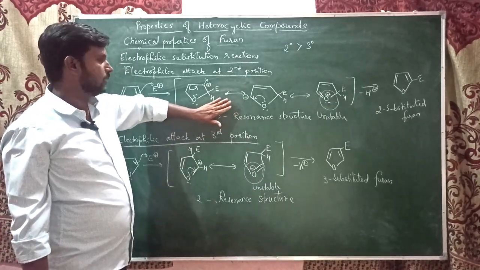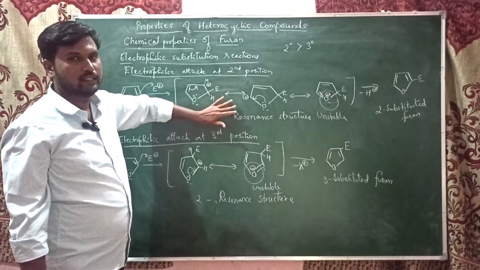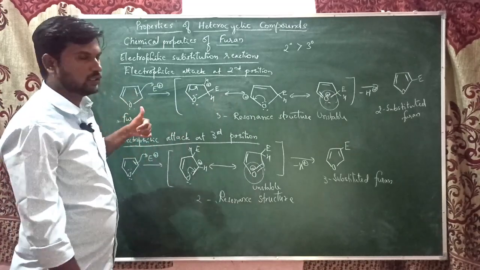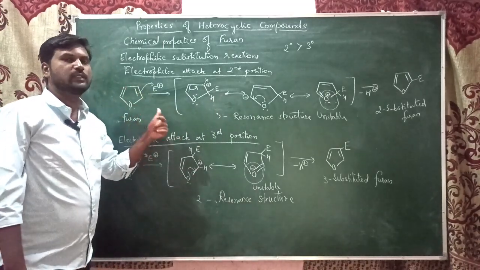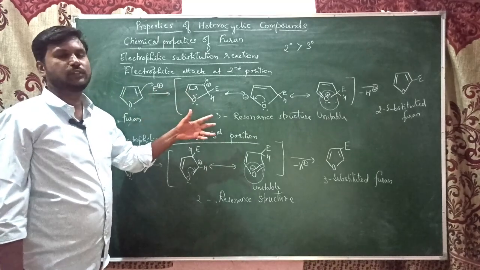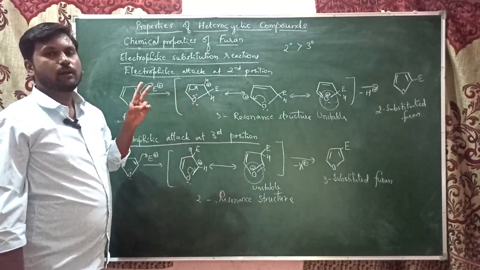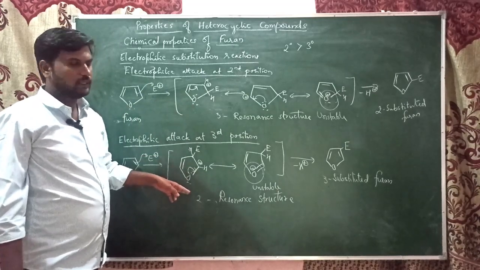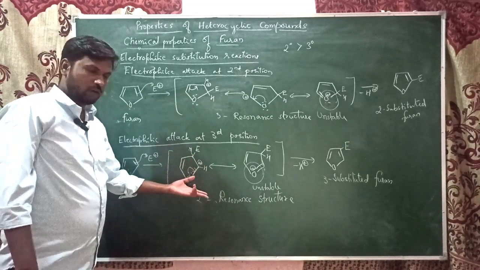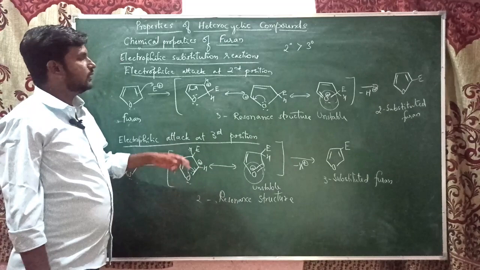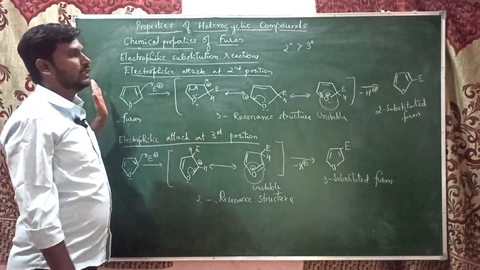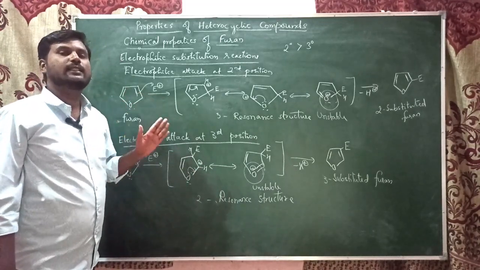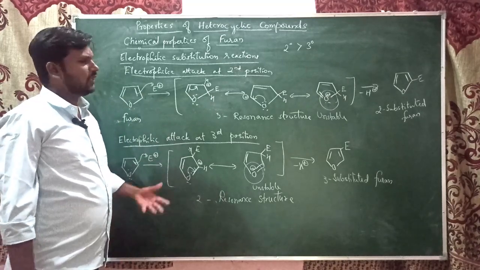So more stability we can find in this case. That's why at the second position, the carbocation forms three resonance structures, at least two of which are stable ones. Here only one is stable and the other is unstable of the two resonance structures. Hence at the second position, the electrophile attack takes place easily in the case of furan like pyrrole.